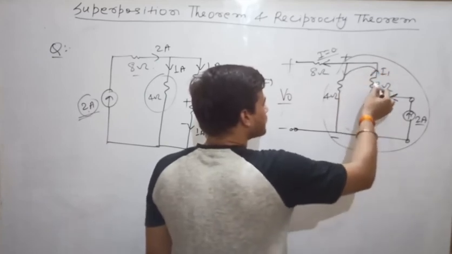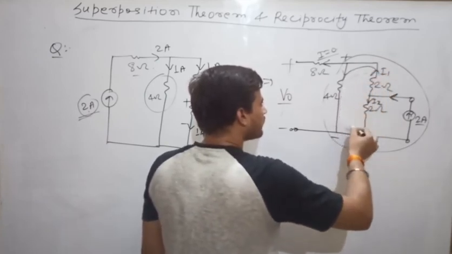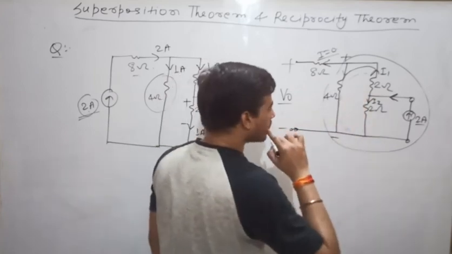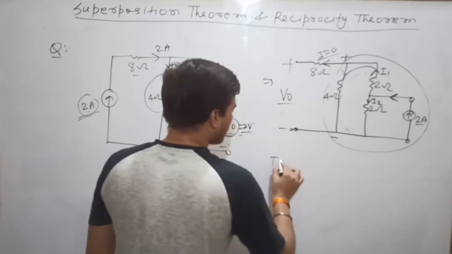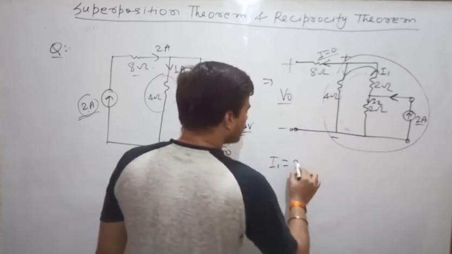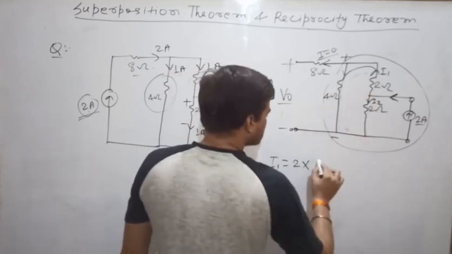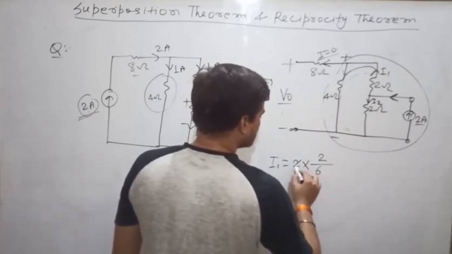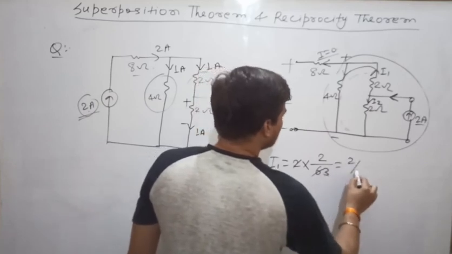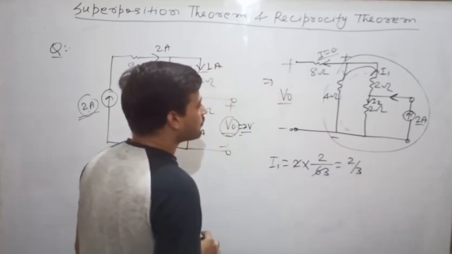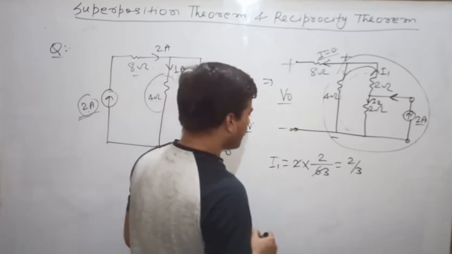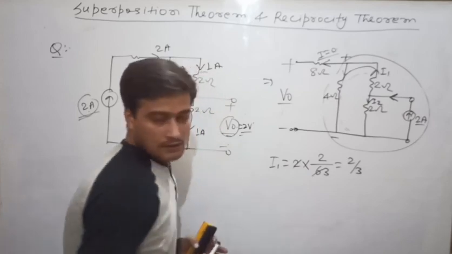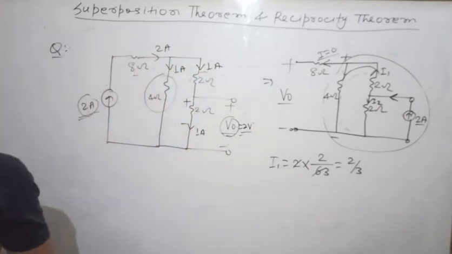That means total resistance in the path of I1 is 4 plus 2, that is 6 ohm, and here the resistance is 2 ohm. So if you calculate I1 by current divider rule, I1 will be equal to 2 into opposite resistor, that means 2 divided by 6, equal to 2 by 3 ampere.